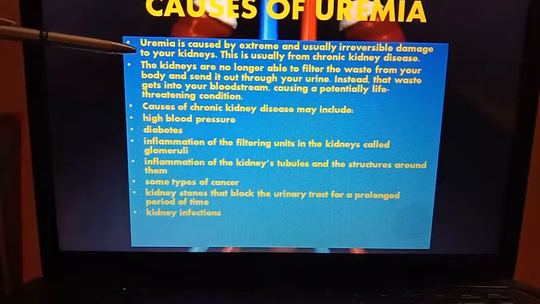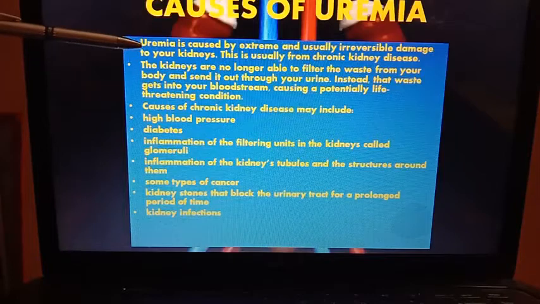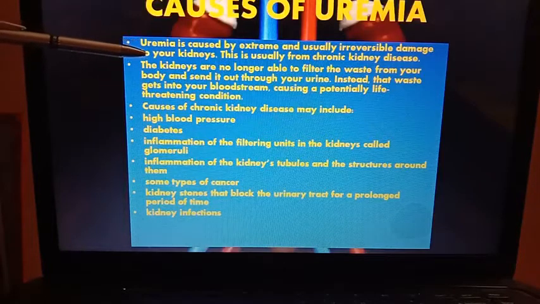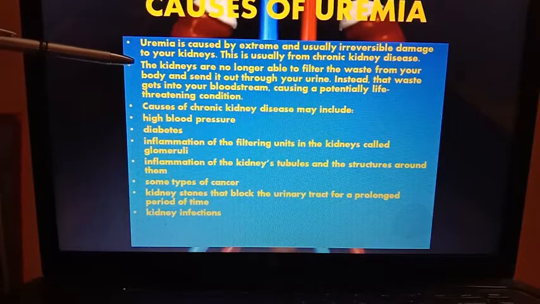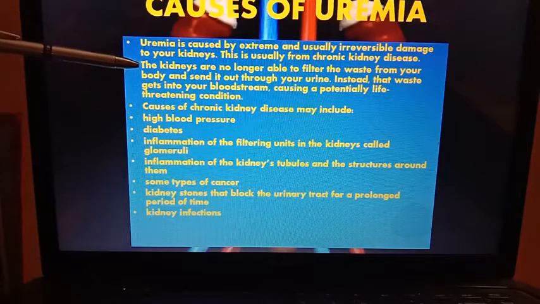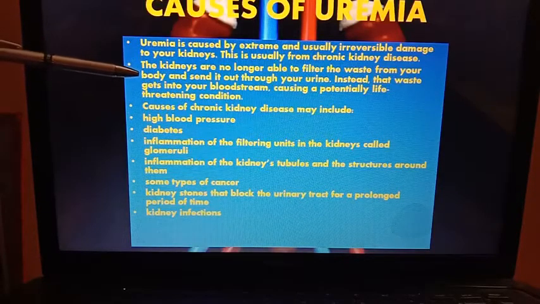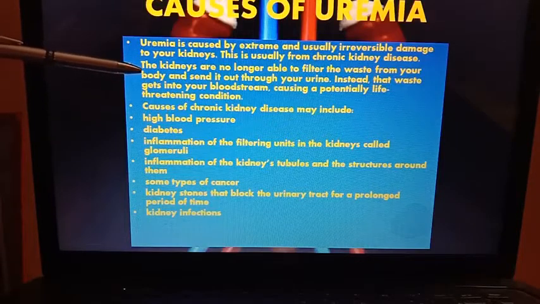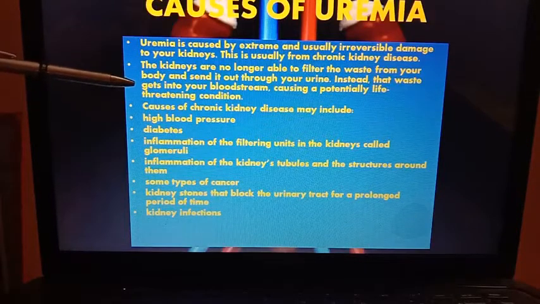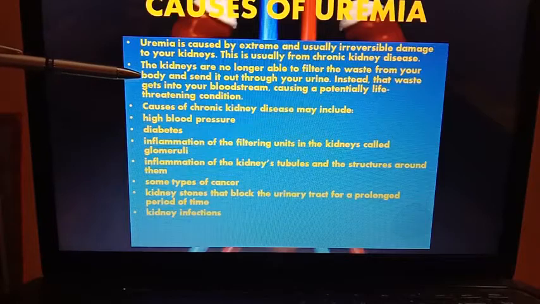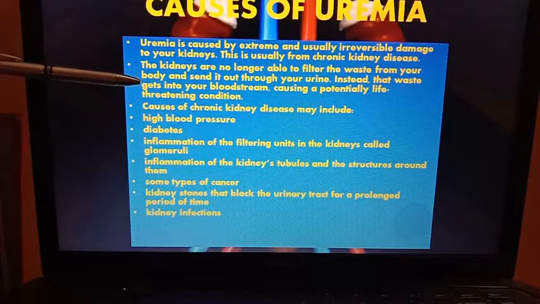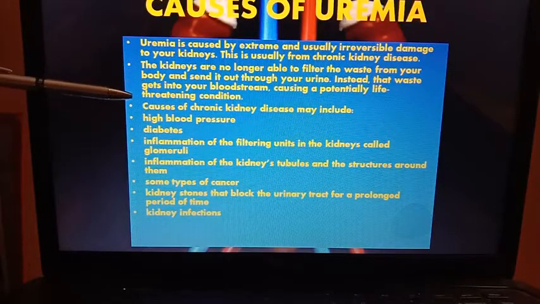So first and foremost, uremia is caused by kidney damage. It is usually from chronic kidney disease. The kidneys are no longer able to filter the waste from the body and send it out through your urine. Instead, the waste accumulates in the bloodstream, causing a potentially life-threatening condition.